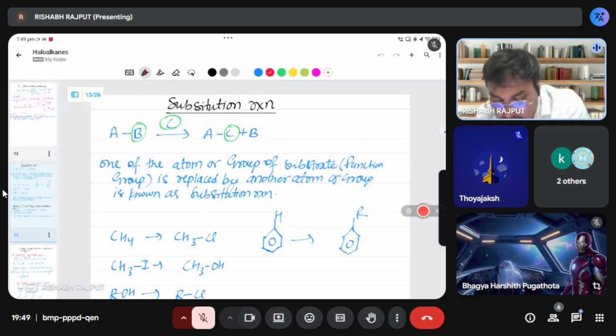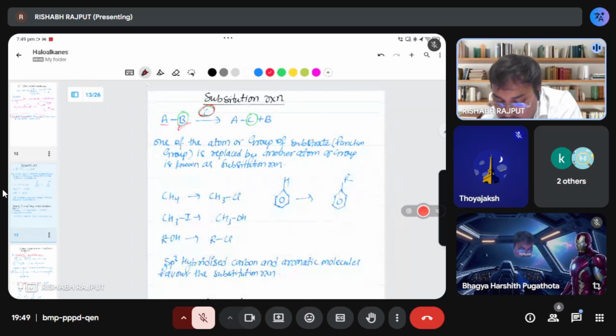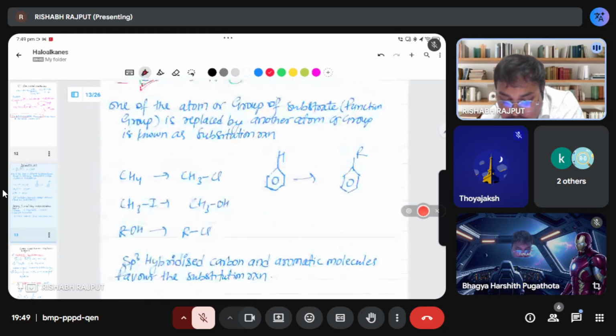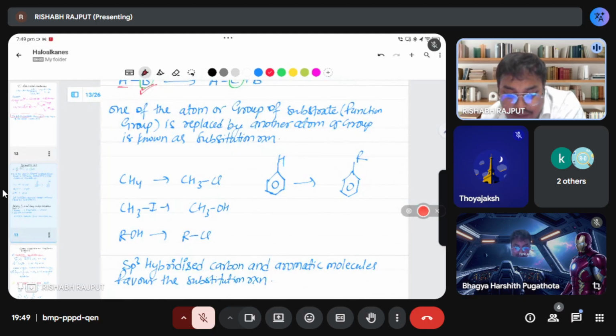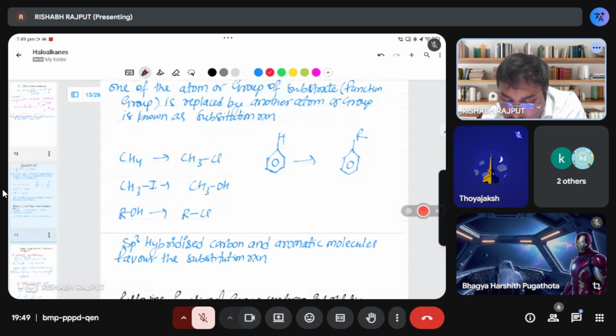Just see. For substitution reaction, what is the meaning of this? If you have one compound A-B and you have some reagent C, so this reagent will come and substitute for B. That is a substitution reaction. So in organic chemistry, you can say the definition: one atom or group is replaced by another atom or group, known as substitution reaction.